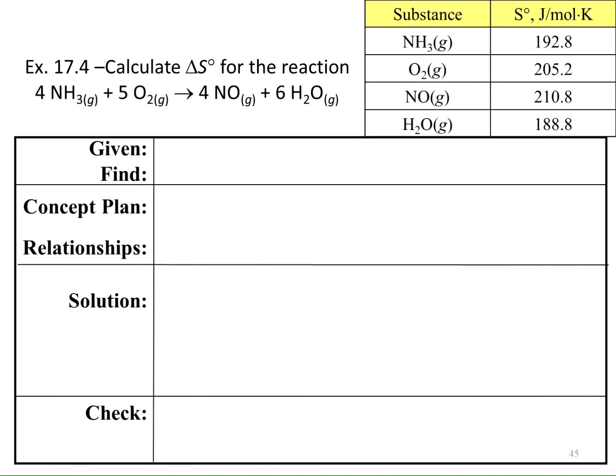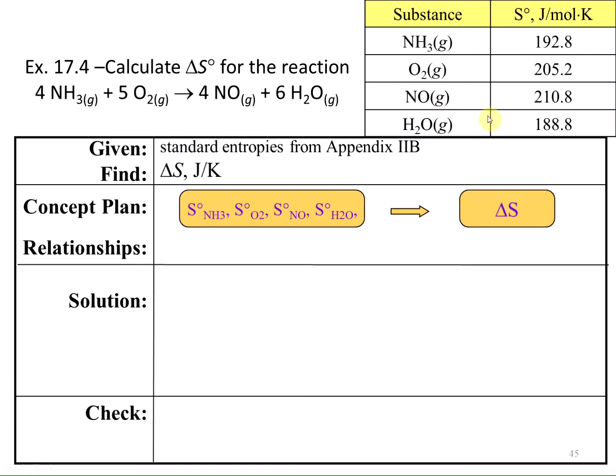In this problem, we're going to calculate the delta S for the reaction. So we've got ammonia combining with oxygen to make NO and water. These standard entropy values, you can find these in the appendices in the back of your book. I've listed them here in the table for you. So using these entropy values for the individual substances, we can find the delta S, or the change in entropy for the entire reaction.